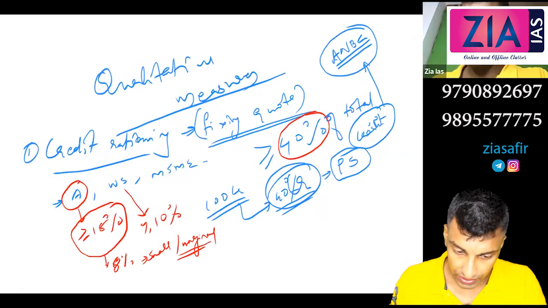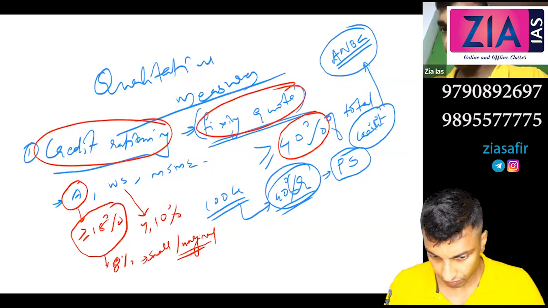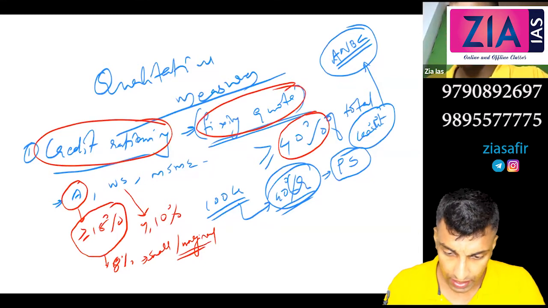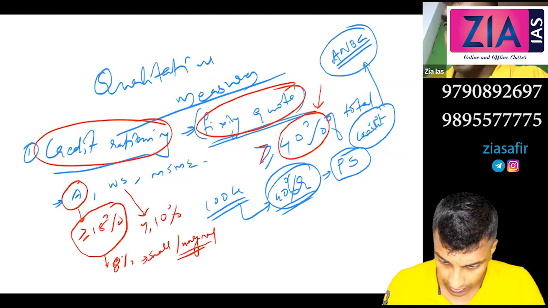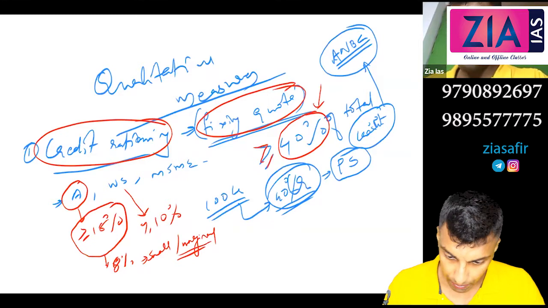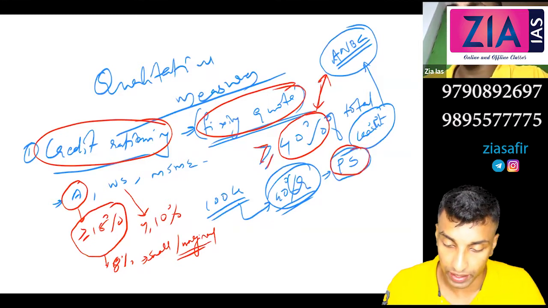So what I'm saying is credit rationing. RBI will fix the quota with respect to different sectors. So for example, priority sector lending, minimum 40% you have to give to priority sector, minimum 40% of ANBC, adjusted net bank credit.